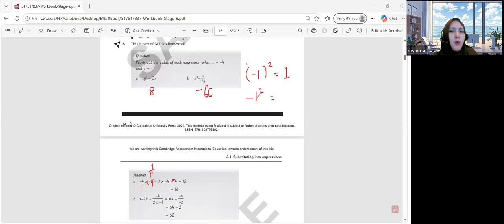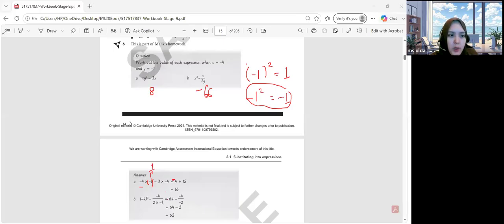While for this, 1 times 1, you don't include the negative in the calculation. You just put the negative at the end after you calculate 1 squared. So it's going to be negative 1. Malik just did this instead of the first one, so that made his steps wrong.